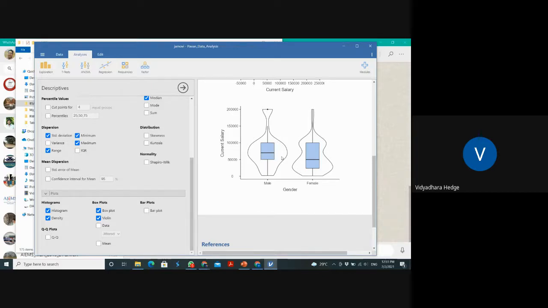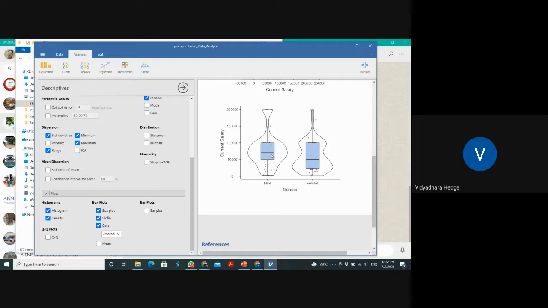In the female case, the distribution is here. I want to check whether it is correct or not, so just click the data. See, more data are in this particular region in the men's case. In female, you see that the tendency is more in this area, and again in this area, but it is out of the range.